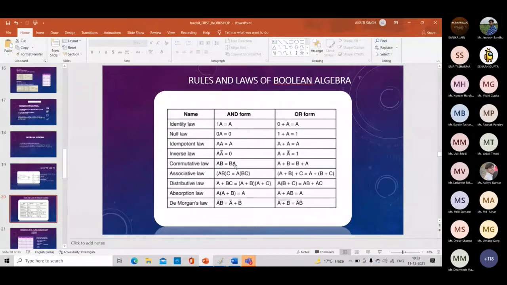Associative law states that if you take the dot product of the first two and then the dot product with the third one, or you take the dot product of the second and third and then take it with the first one, these two are equal.